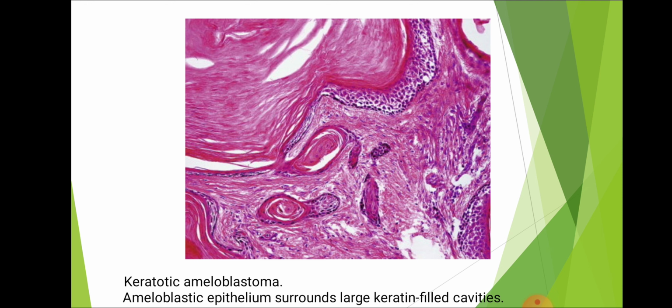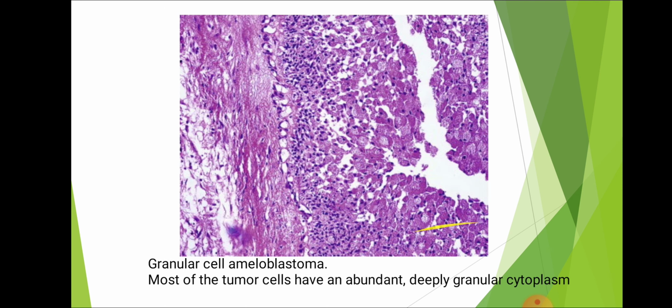This is a photomicrograph showing keratotic ameloblastoma. Ameloblastic epithelium surrounds large keratin-filled cavities. This is a photomicrograph showing granular cell ameloblastoma. Most of the tumor cells have abundant, deeply granular cytoplasm.